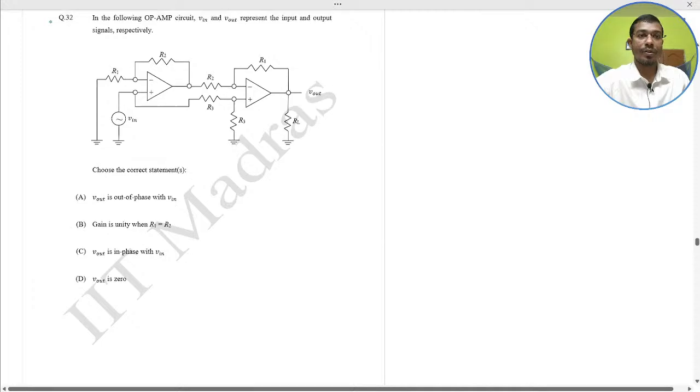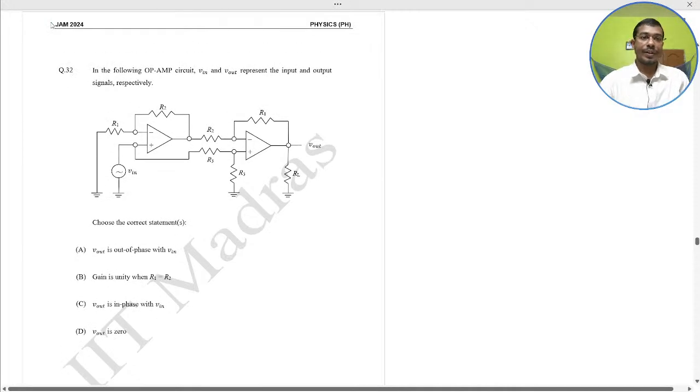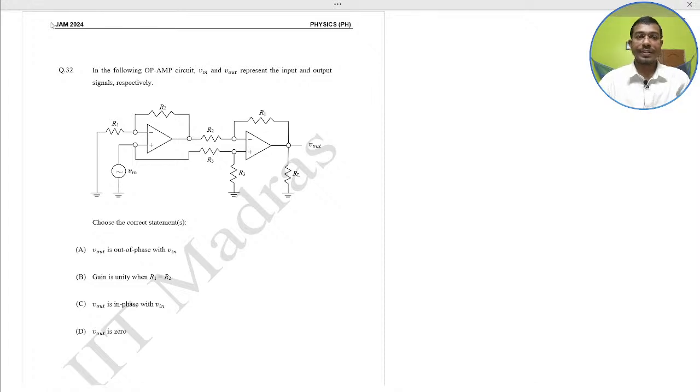Next, question number 32. In the following op-amp circuit, V in and V out represent the input and the output signal respectively. Choose the correct option.